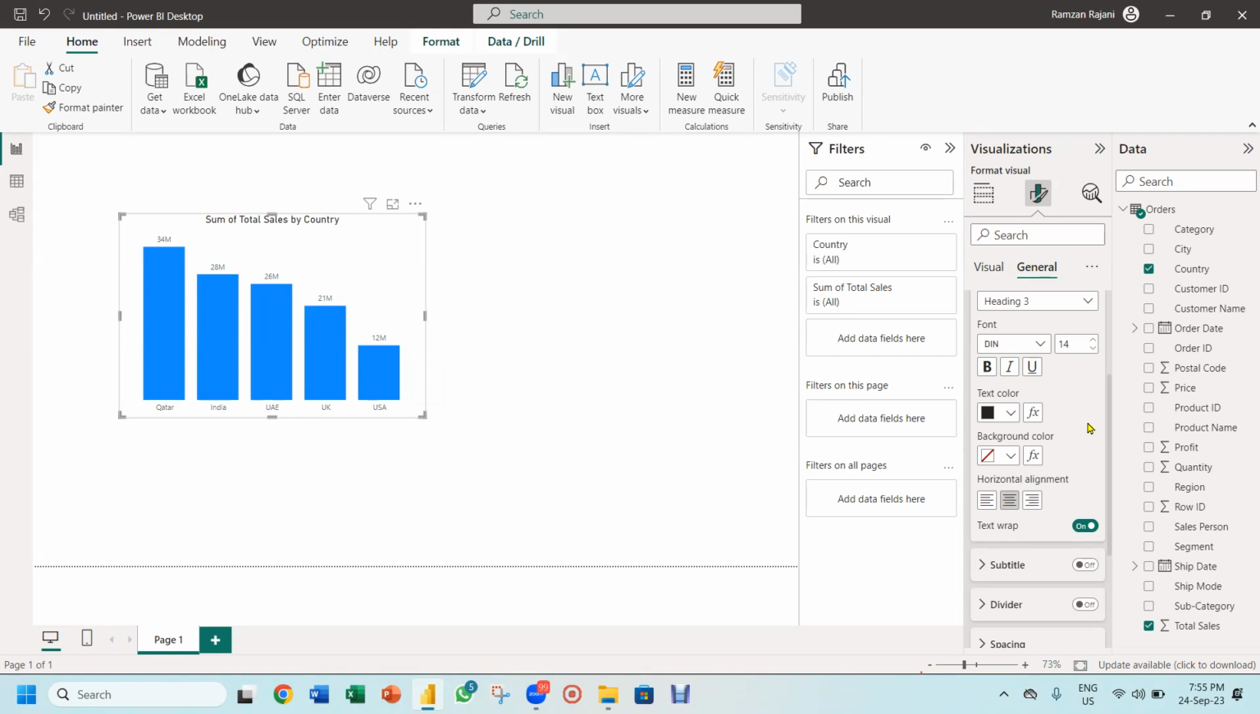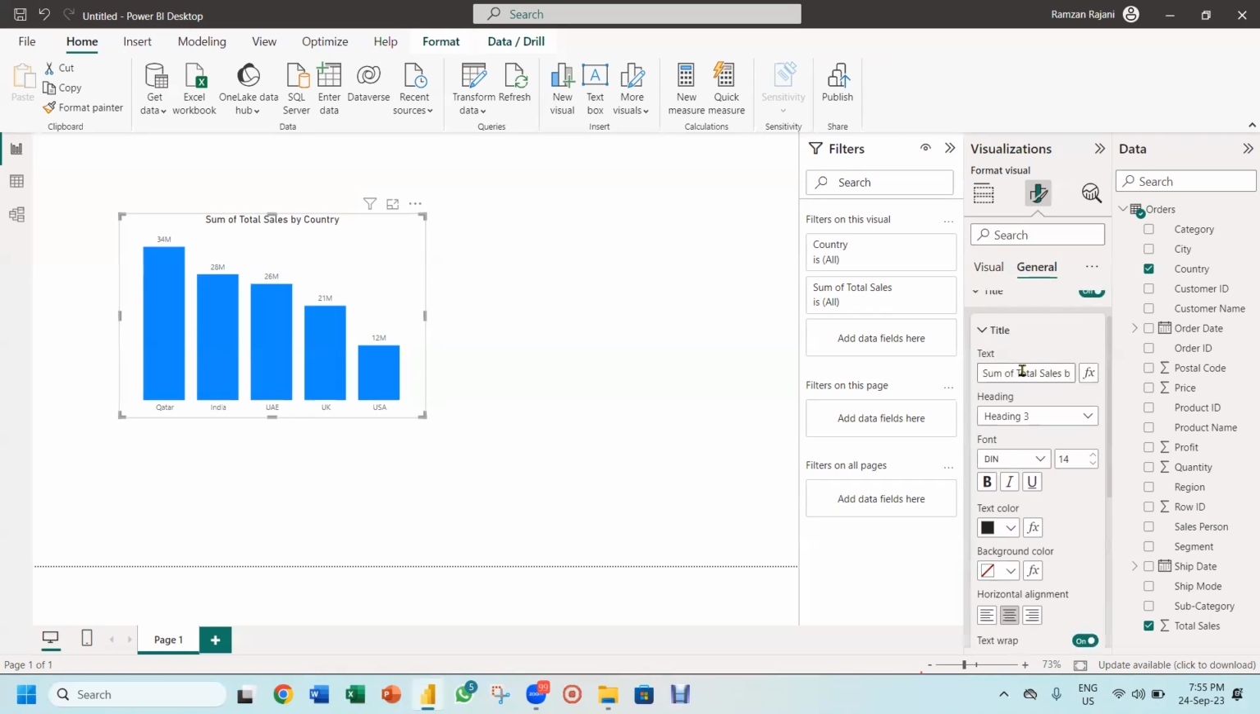But it's very easy. You are seeing how I am doing. I wanted to change the title. I want just total sales by country. So here I will just delete a word, total sales by country, I will keep it. I want to increase the font size. I have increased the font size.